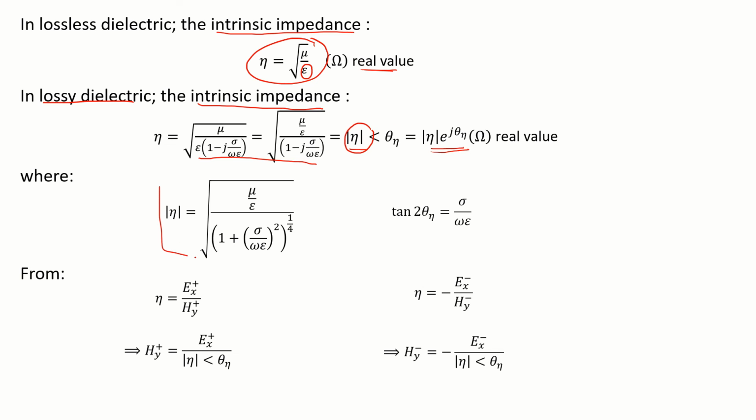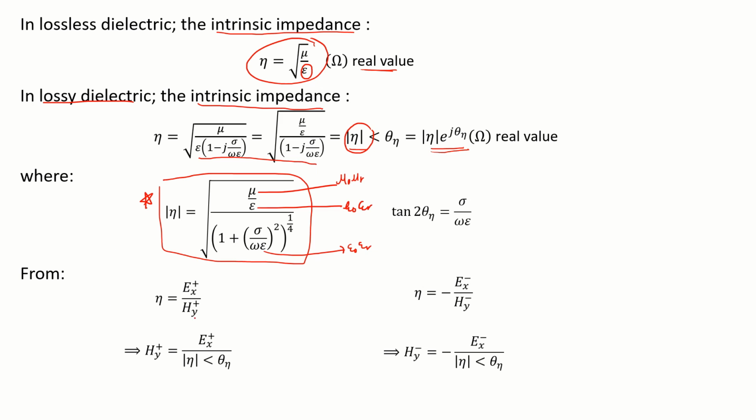So how to measure the intrinsic impedance amplitude for lossy dielectric? This is the formula. The formula will be given to you. You don't have to memorize this formula, but what you have to know is how to use it. So this mu refers to mu naught mu r, and the same goes for epsilon naught epsilon r.